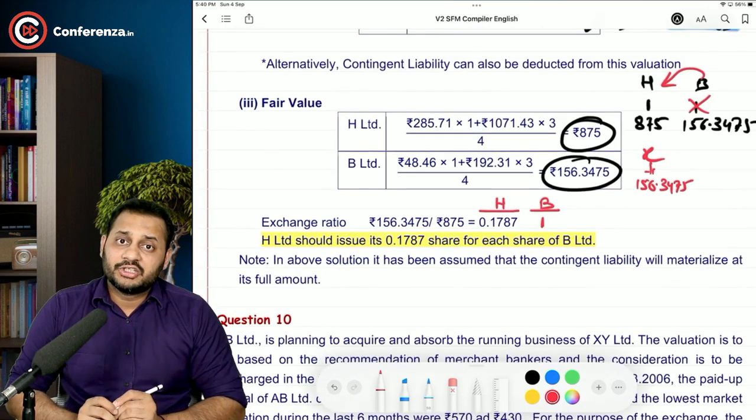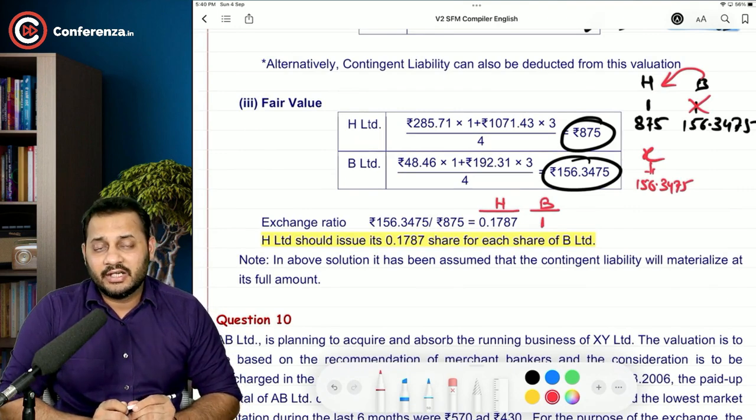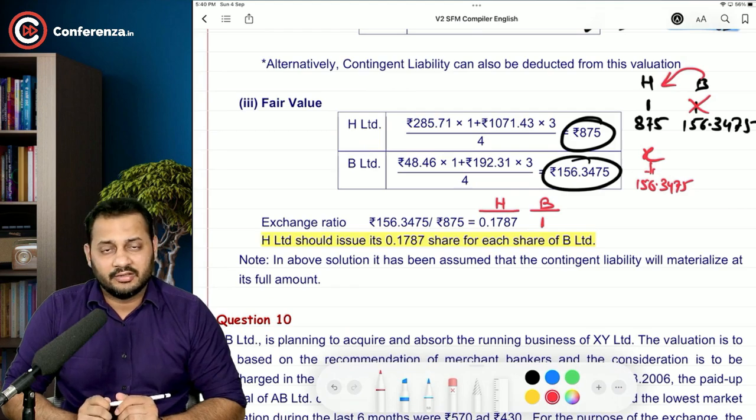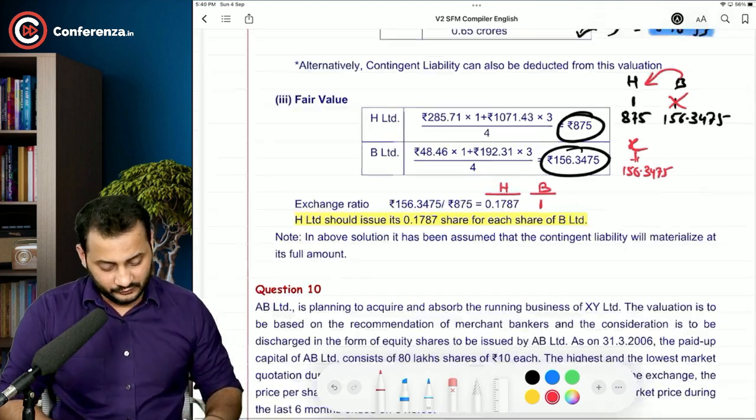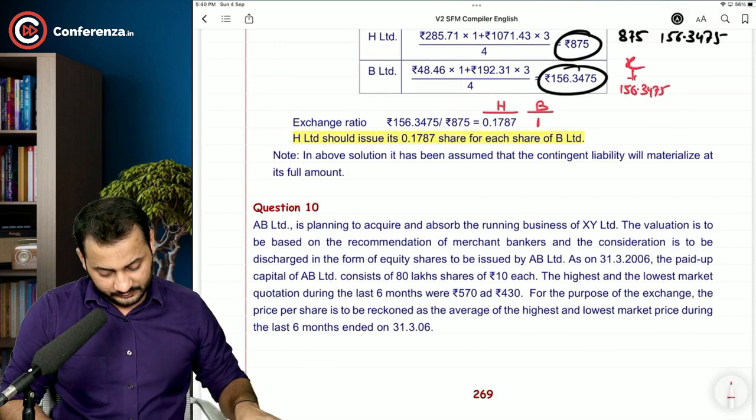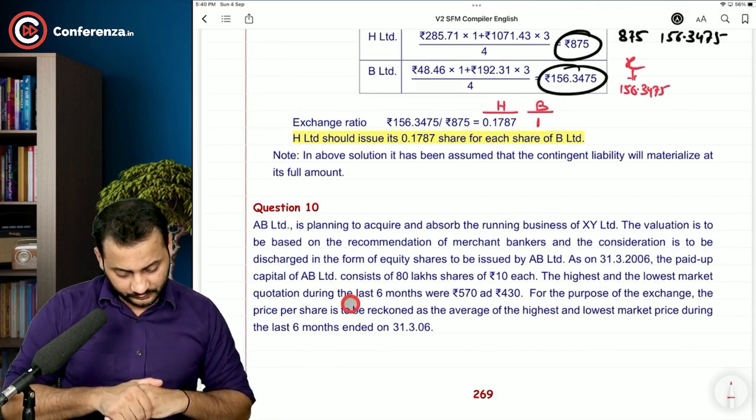In the previous question, there was no weightage given and that's why we averaged it out. In this question, the weightages are given and then we used them. Okay, sir. Question number 9 is over.